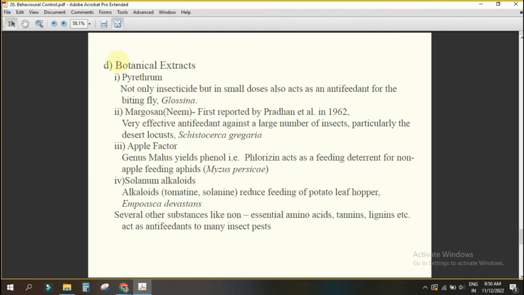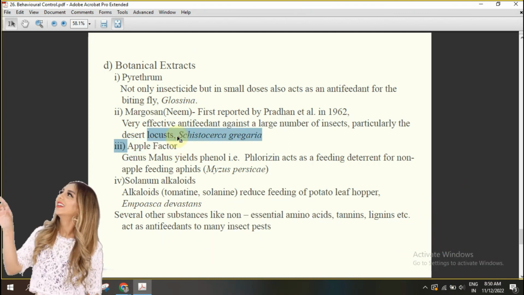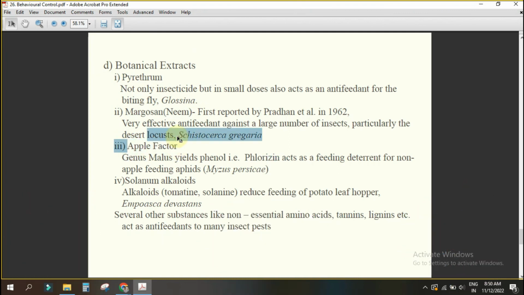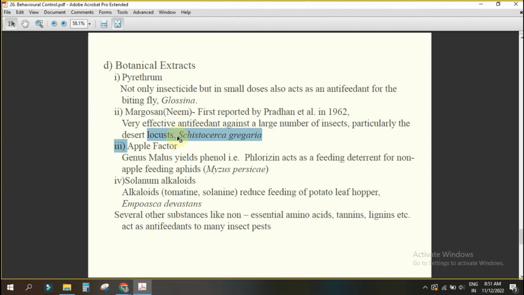Next one you see, botanical extracts. What are those? Pyrethrum, I already have told you. Margosan from the neem also acts as an antifeedant. Apple factor, and two factors are there: one is pepper factor, another one is apple factor. What is pepper factor? Who can tell? Try to remember. IGR. What is IGR? Insect growth regulators.